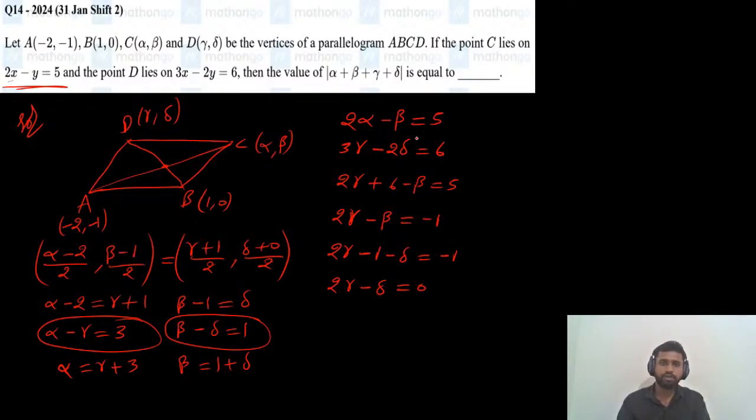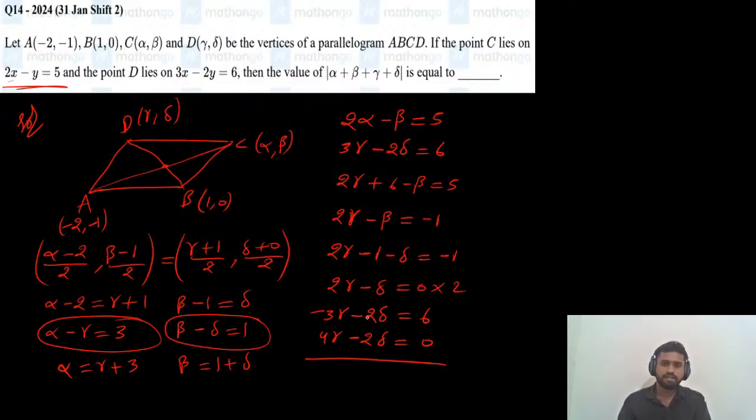And for gamma and delta, we have one more equation: 3 gamma minus 2 delta equals 6. Multiply this equation with 2, so 4 gamma minus 2 delta equals 0.